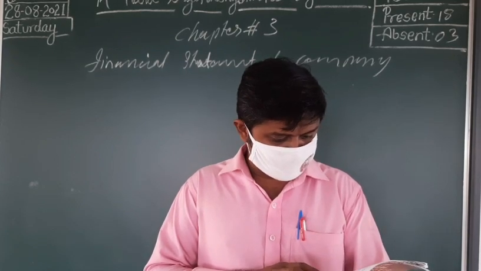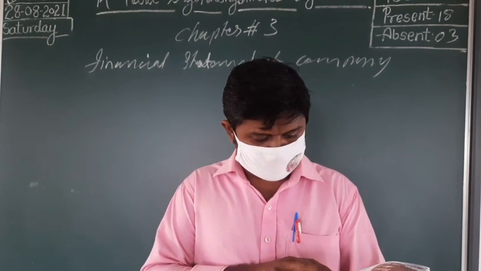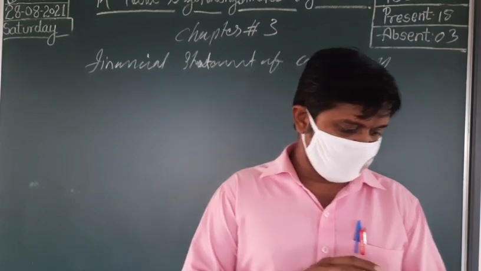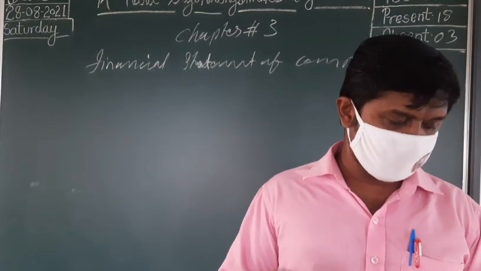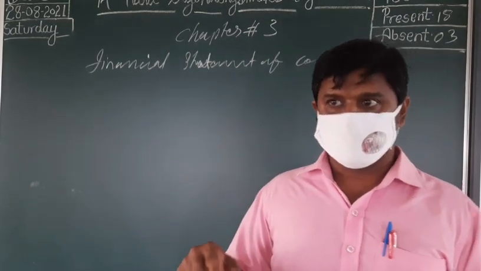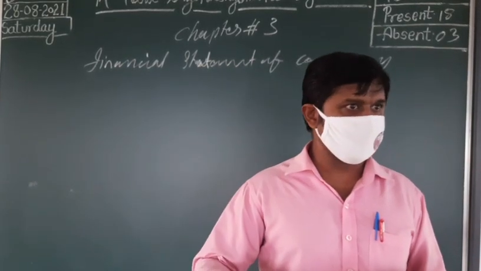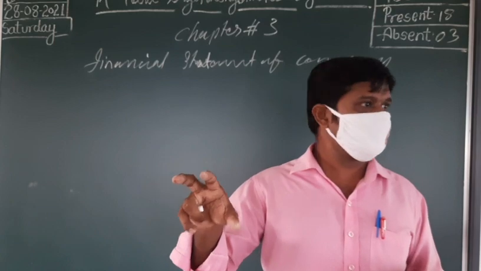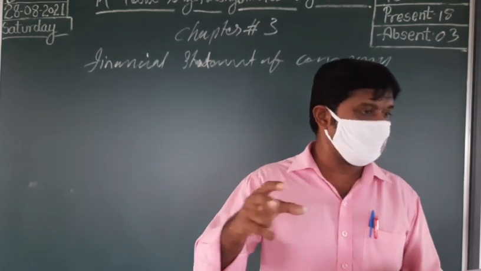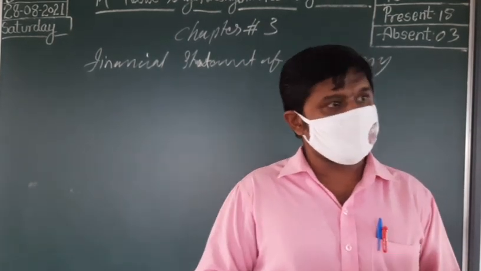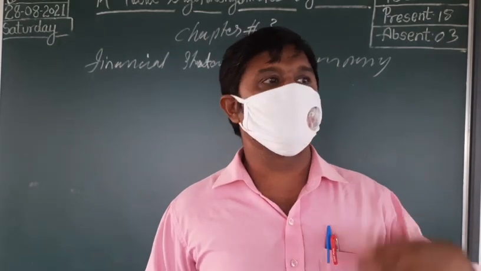Unpaid mature deposits and interest accrued thereon: if somebody deposited and the deposit has matured, and if its interest is not paid off.